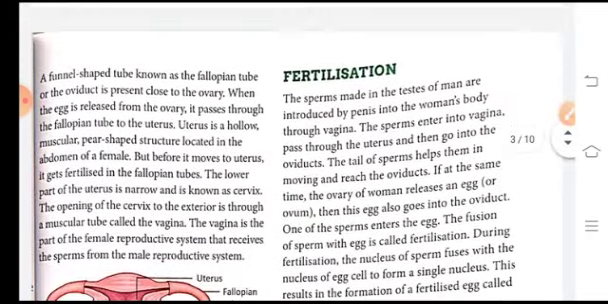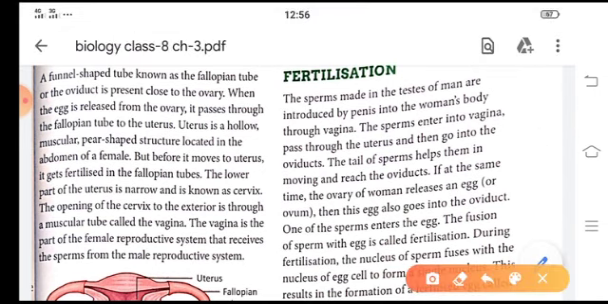Let's move on to fertilization. How does fertilization take place in the human body? The sperms released from the testes of a man are introduced into the woman's body through the penis, and when these sperms enter the vagina, they pass through the uterus and go into the oviduct.